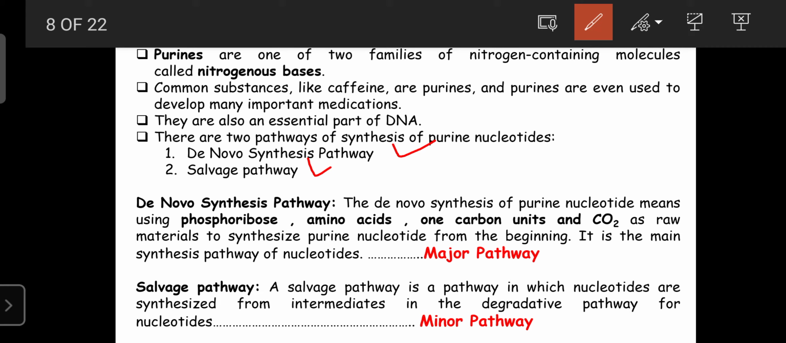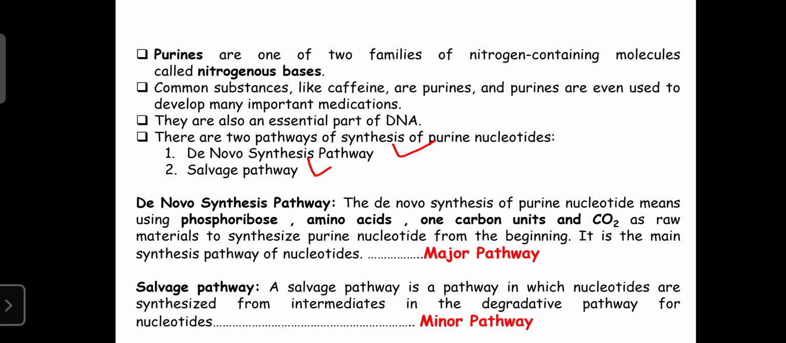So the maximum of the purine nucleotides are synthesized from the de novo synthesis pathway. That's why the de novo synthesis pathway is known as the major pathway, and the salvage pathway is known as the minor pathway.